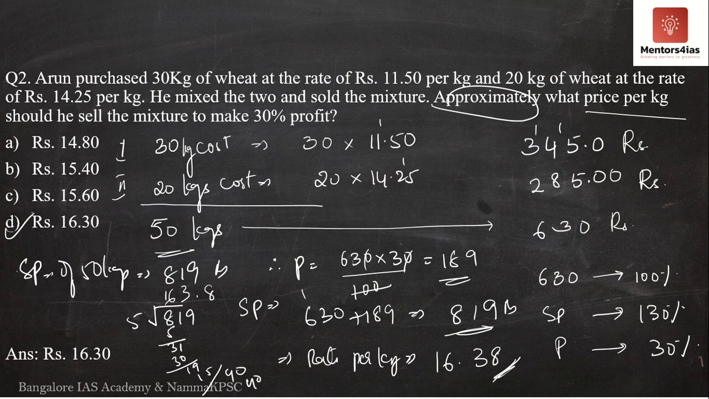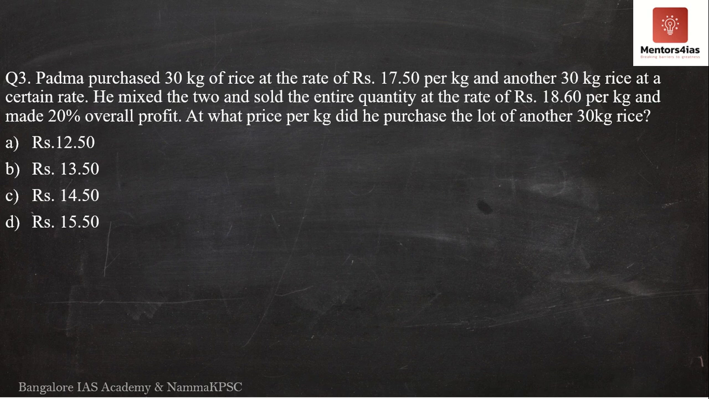So now we'll move on to the third question. What does the third question say? The third question says Padma purchased 30 kgs of rice at the rate of rupees 17 and 50 paise per kg and another 30 kg rice at a certain rate. He mixed the two and sold the entire quantity at the rate of rupees 18 and 60 paise per kg and made a profit of 20% overall. At what price per kg did he purchase the lot of 13 kgs of rice?